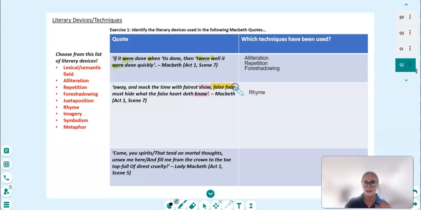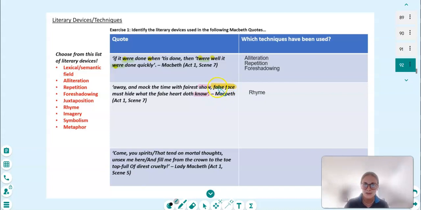Again, that repetitive F sound brings us into that area. So false face, the idea of deception, the idea of distrust and uncertainty. I mean, we knew Macbeth to be brave and courageous, and now he's got this false face on him. He's hungry for power. He's turning into somebody who we originally wouldn't have said he is.